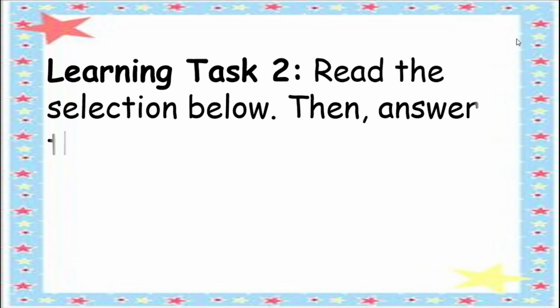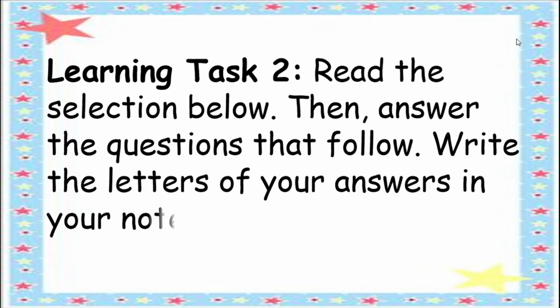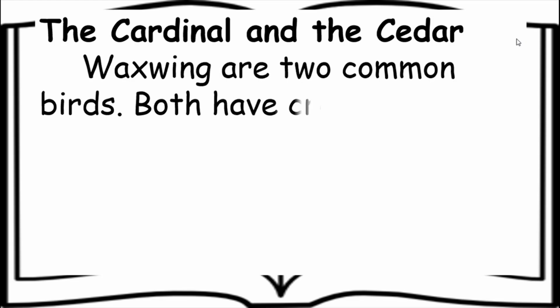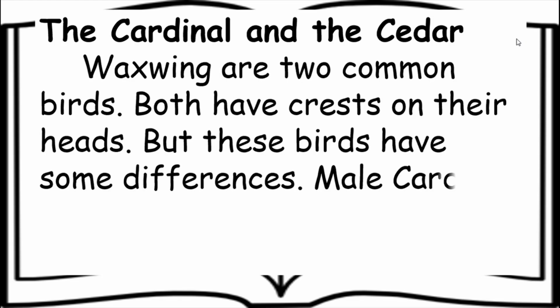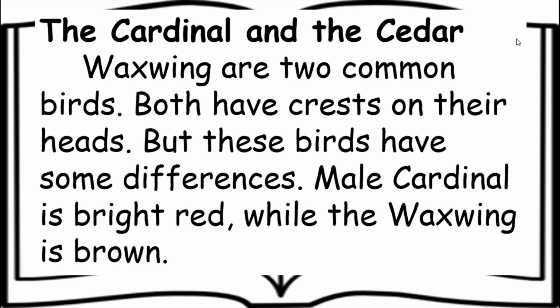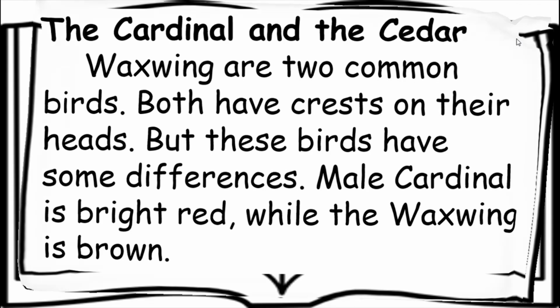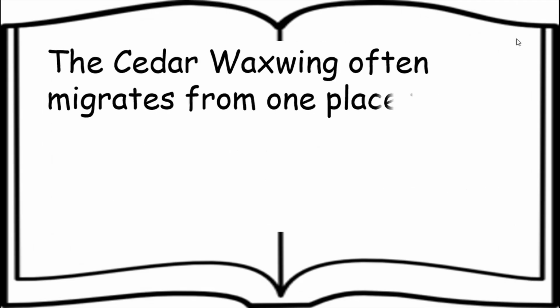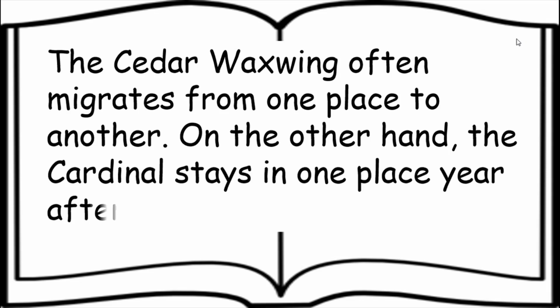For learning task number 2, read the selection below. Then, answer the questions that follow. Write the letters of your answers in your notebook. Let us have the cardinal and the cedar waxwing. Two common birds. Both have crests on their heads, but these birds have some differences. Male cardinal is bright red, while the waxwing is brown. The cedar waxwing often migrates from one place to another. On the other hand, the cardinal stays in one place year after year.